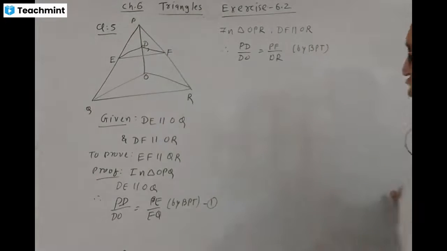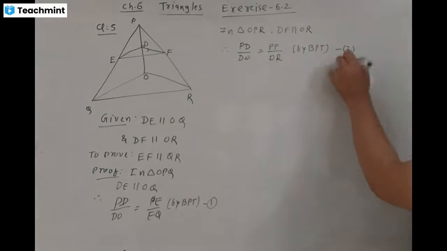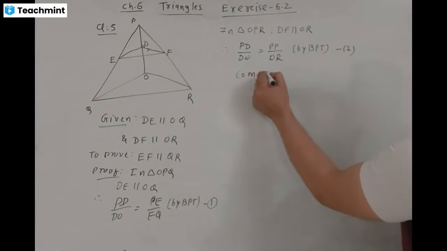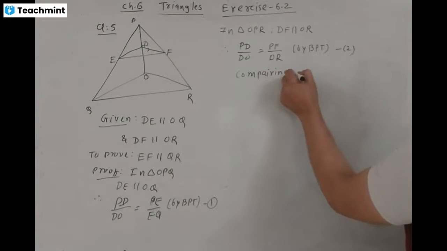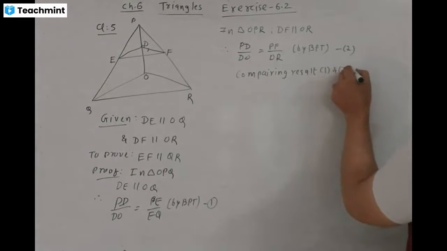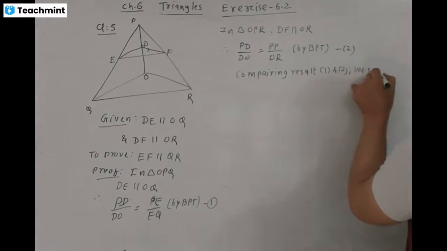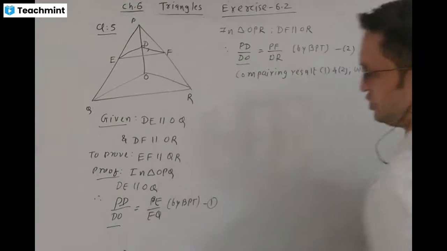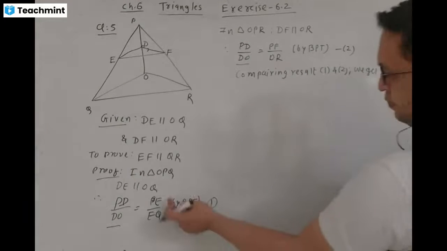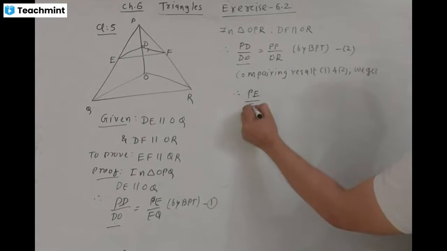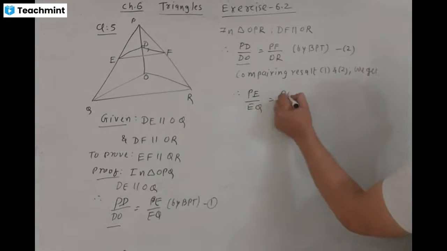Comparing resulting value 1 and 2, we get both left hand sides are the same, PD by DO. Then we compare PE by EQ and PF by FR.